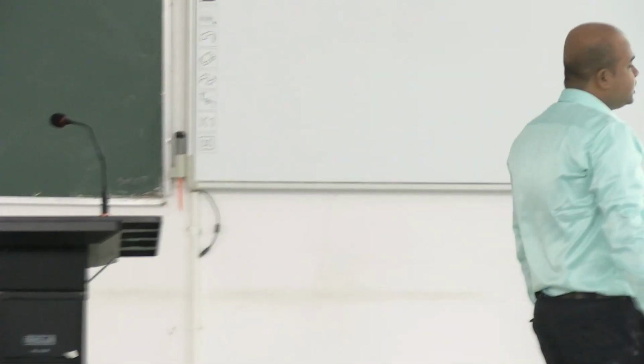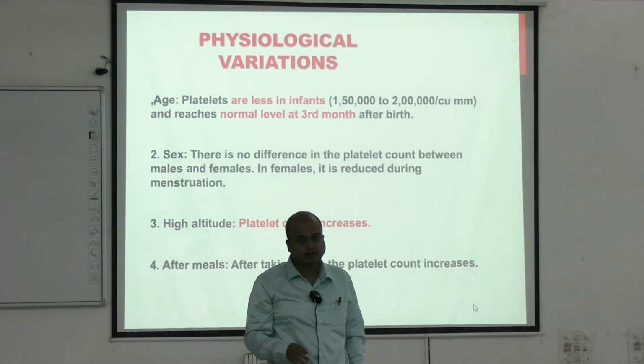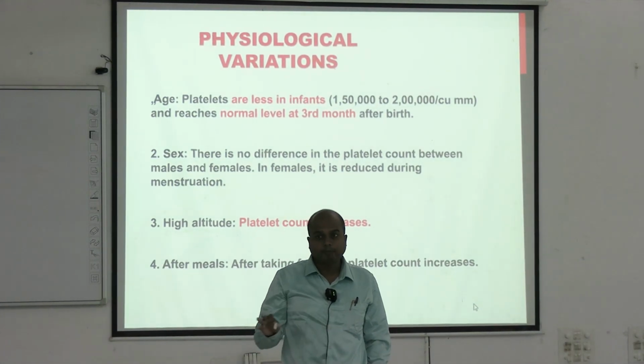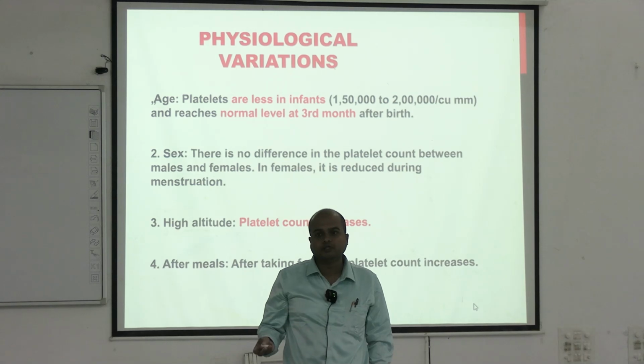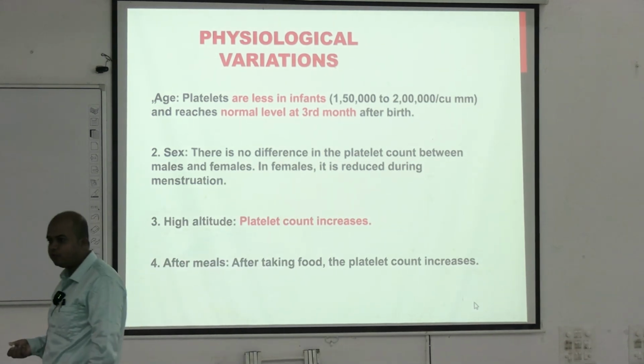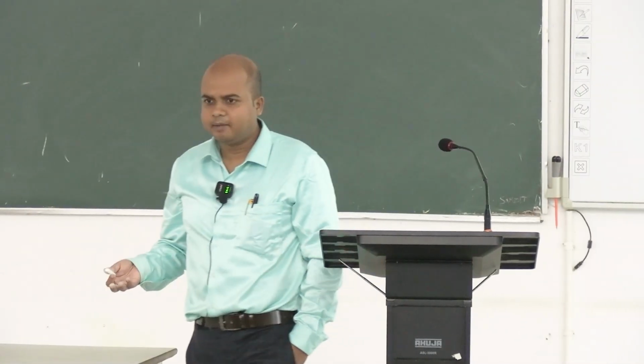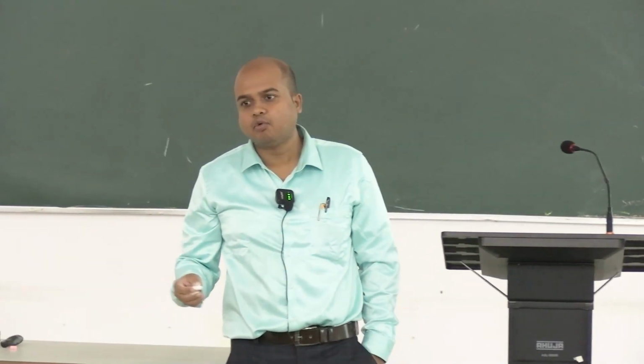There is no difference in males and females, but during menstruation platelet counts decrease, not because of blood loss. Even if there is heavy menstrual flow, how much blood will be lost in 3, 4, 5 days? Maybe 80 ml, 100 ml. That does not decrease the platelet count itself.